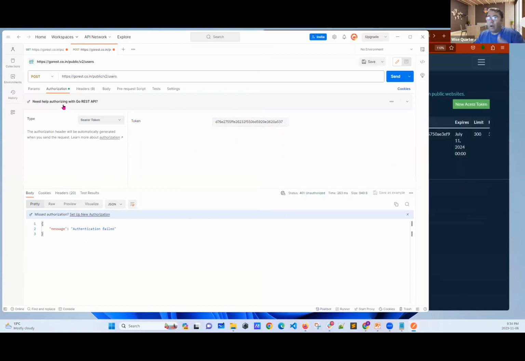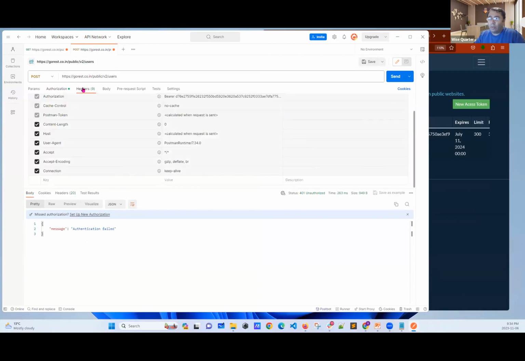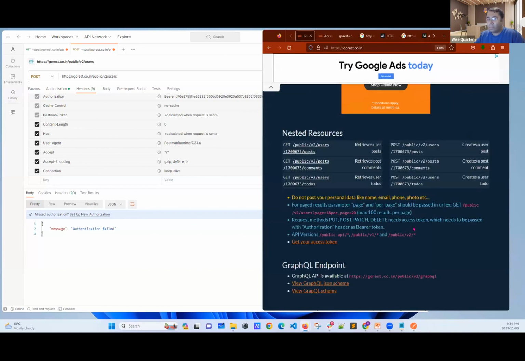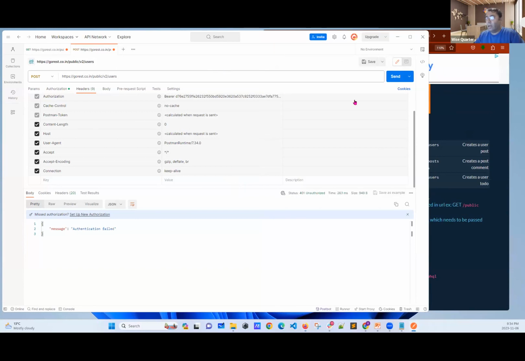Now, I provided the authorization part, which means I have provided the token. Now let's go check the header. See, my friends, we have authorization here. We didn't have it before. Now, I have provided my token. Is this part clear, my friends, what we are doing? We provided our token.